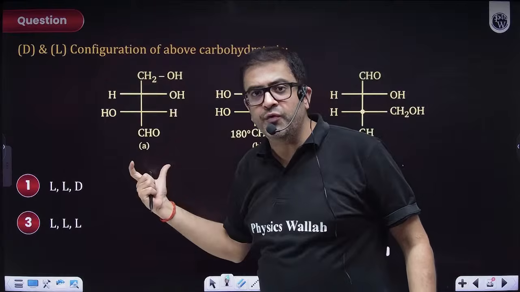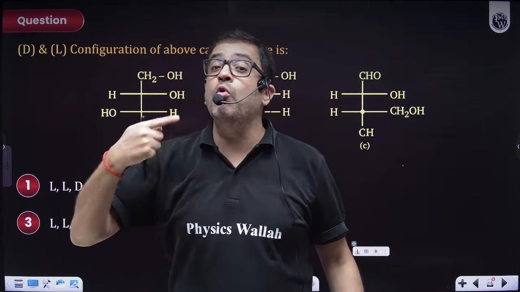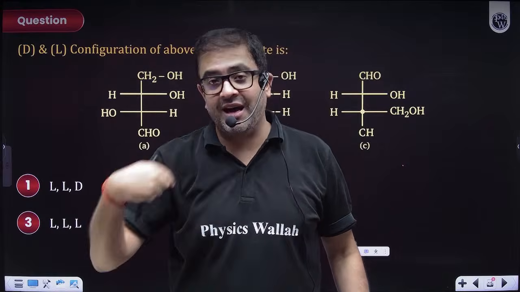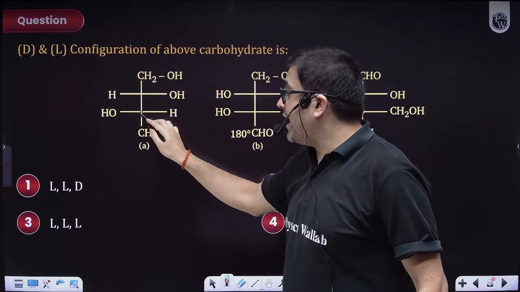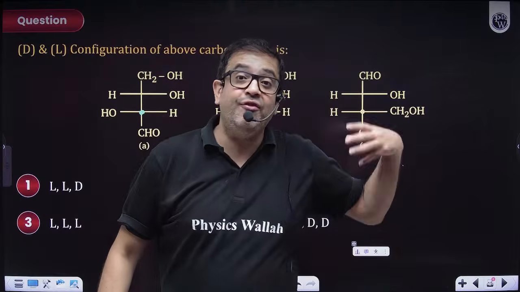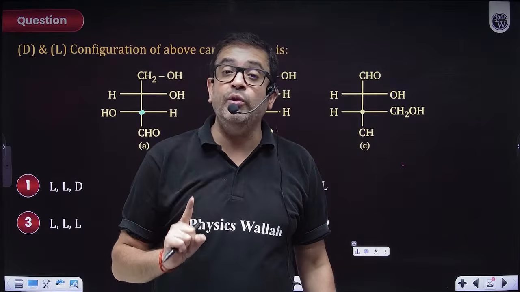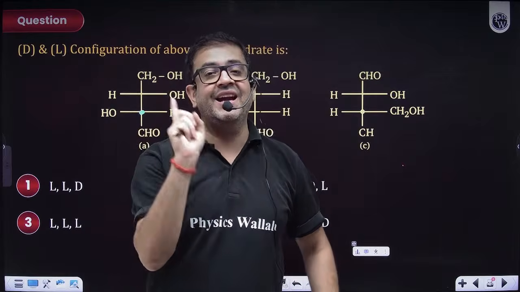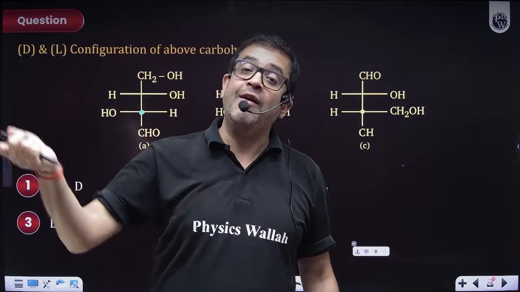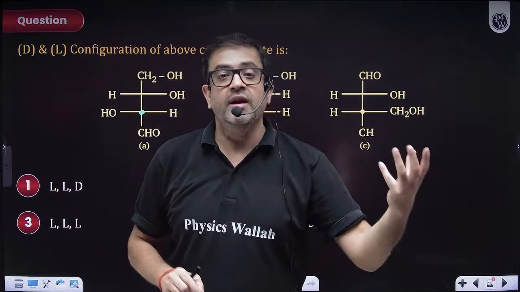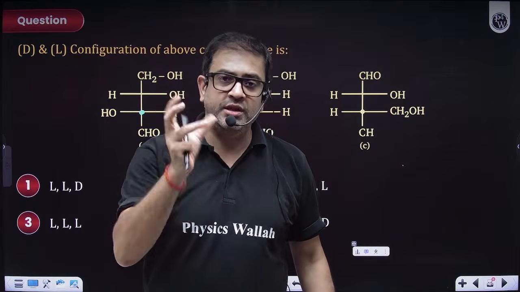If you draw a true Fisher and if it is containing more than one chiral carbon, then you have to see the last chiral carbon. And if that last chiral carbon is having a functional group, what functional group? Beta, DL configuration is only applicable for OH and NH2. That too, if you have both OH and NH2, NH2 is preferred. So you then have to see for NH2.